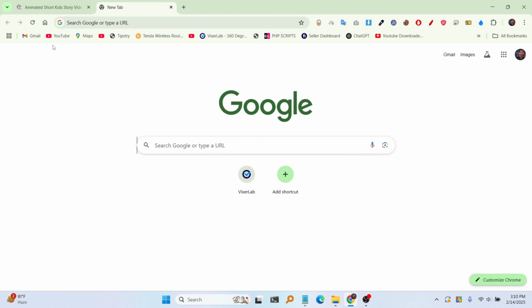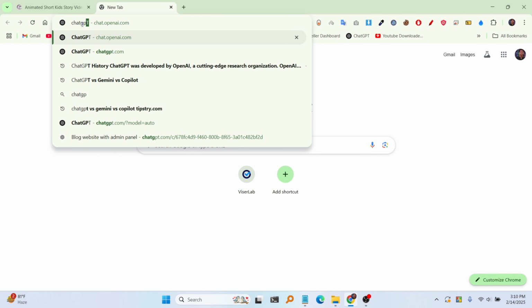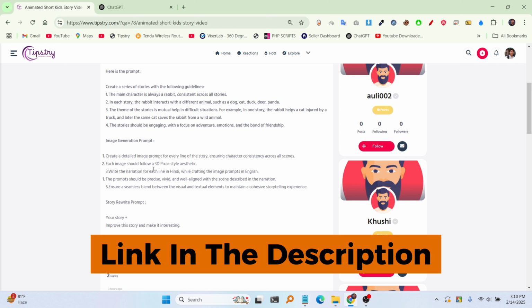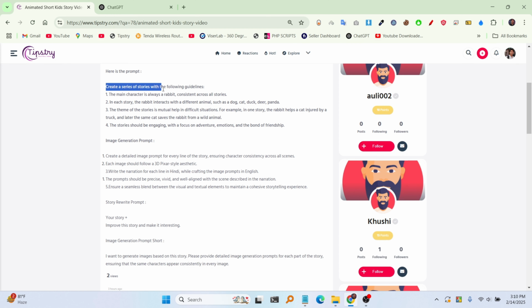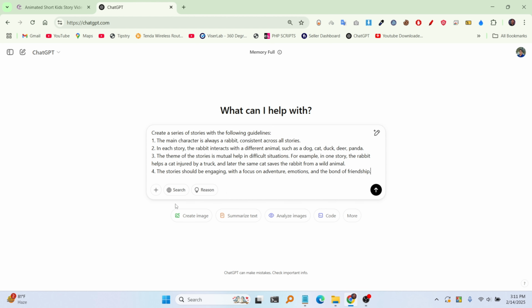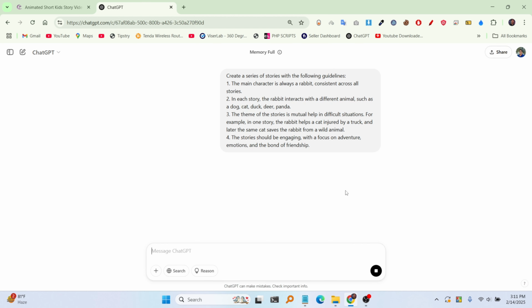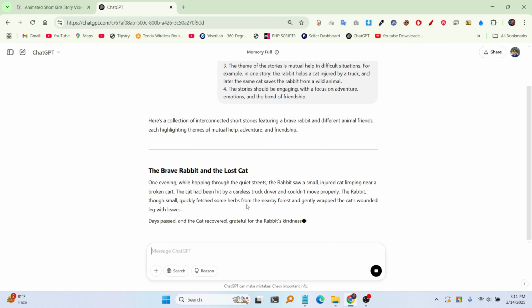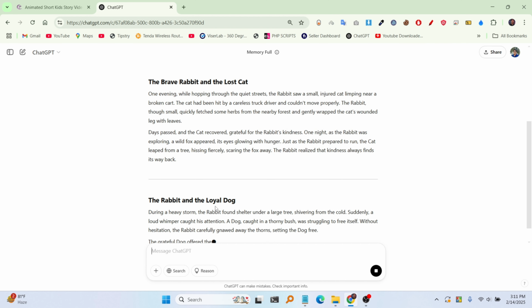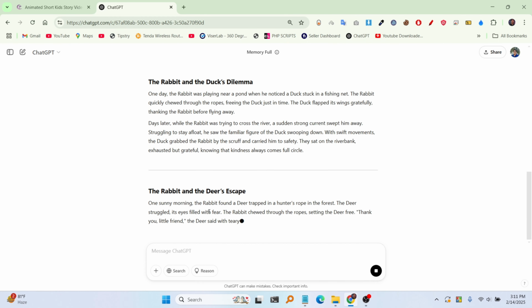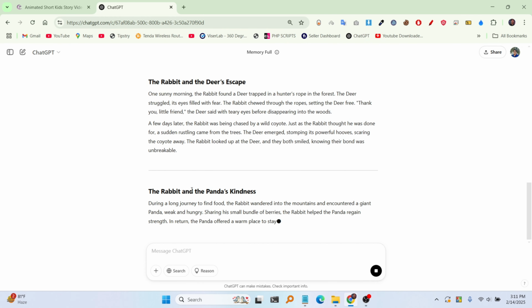First, open a browser and visit chatgpt.com by typing in the address bar. Then open ChatGPT. After that, click on the link provided in the description and you will see a page like this where you will find some prompts. Copy the first prompt from there. When you enter this prompt, ChatGPT will generate multiple stories for us. In each story, I have mentioned that there will be a rabbit, and the rabbit will encounter other animals like dogs, cats, etc. Based on this, ChatGPT will create stories for me.